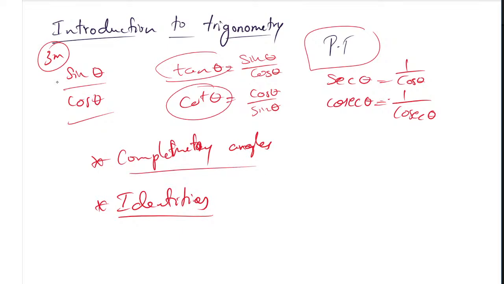So these are the identities we have, only three identities. First one, sin square theta plus cos square theta is equal to 1. Second one is tan square theta plus 1 is equal to secant square theta.